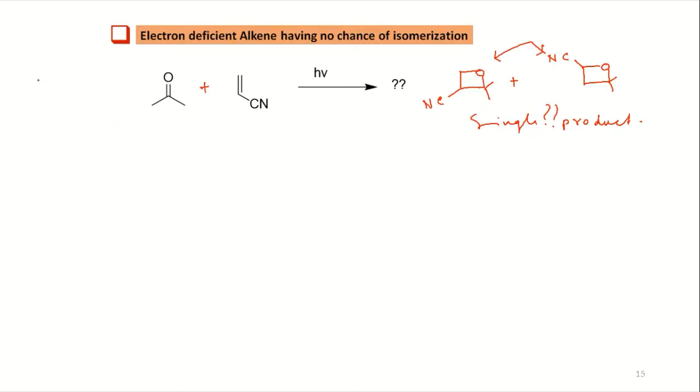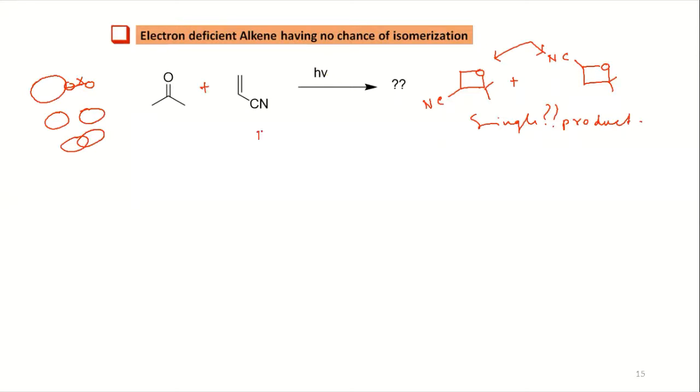Suppose you have a bigger orbital and a smaller orbital, so your overlap will not be good. But if you have similar size, they will have good overlap. Okay, so this is the fact we know. Now based on that, we have the product formation here. Now this compound, when you are doing the photochemistry,